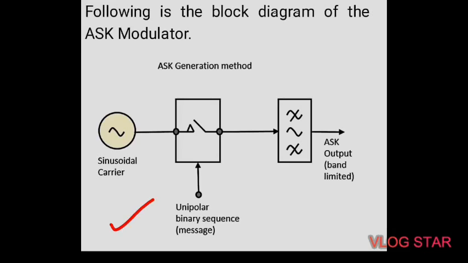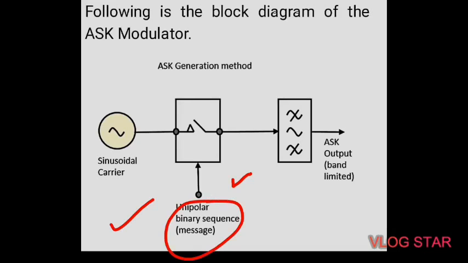Here the carrier generator sends a continuous high frequency carrier. This is the carrier signal. The binary sequence from the message signal makes the unipolar input to be either high or low.